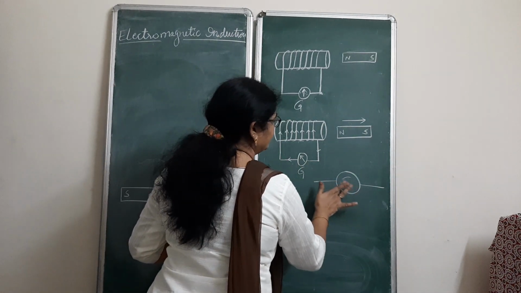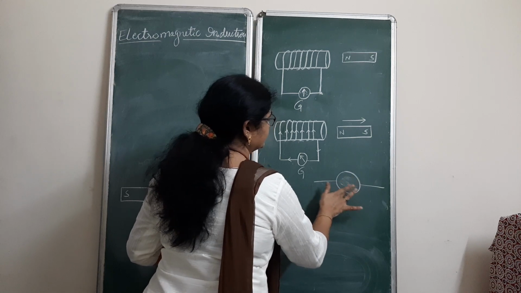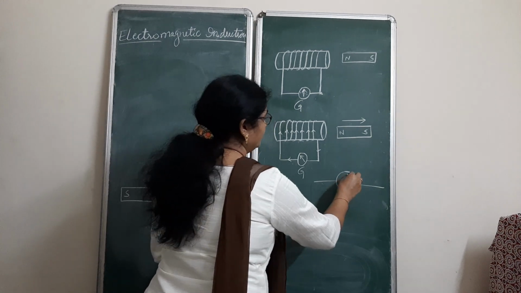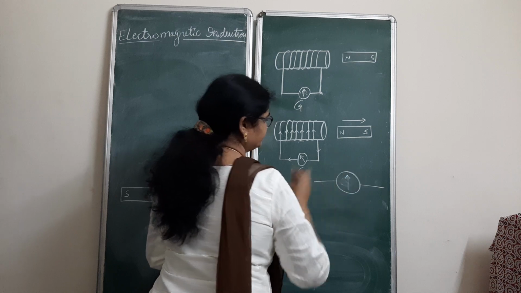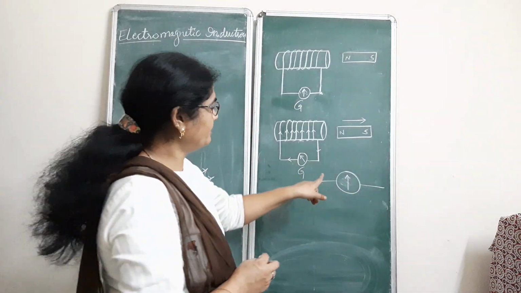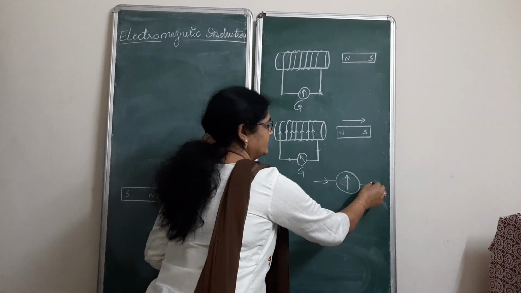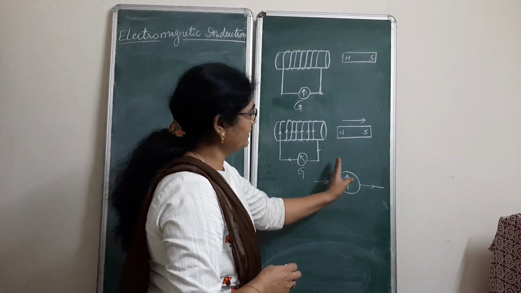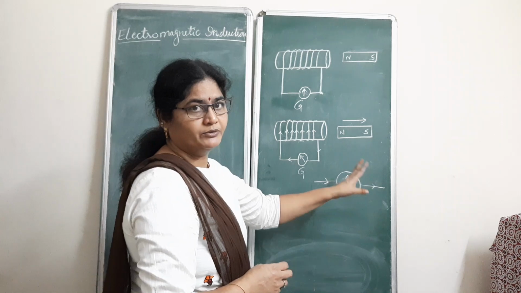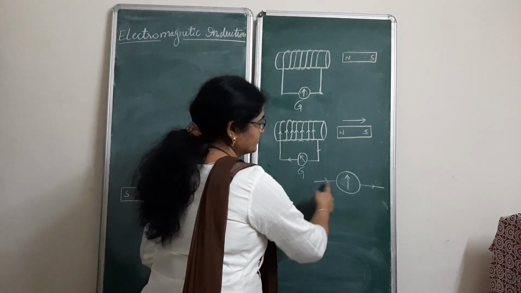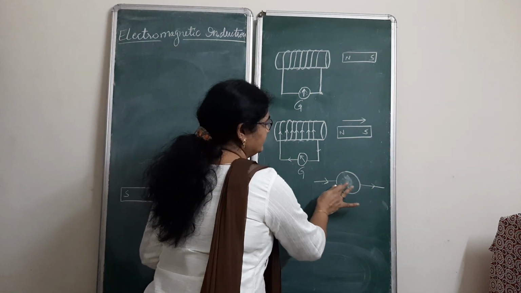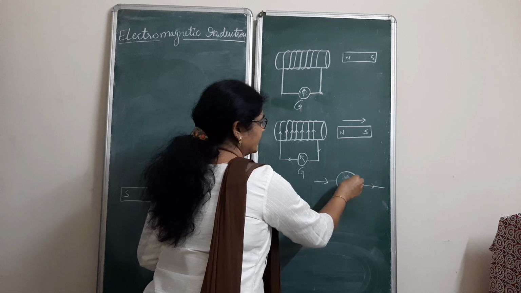It has a needle at its center. When it is not in use, the needle will be in the center. Whenever current passes through the circuit in which the galvanometer is connected like this, then the needle gets deflected towards one side. For example, if current is passing like this, then this needle gets deflected towards that side.